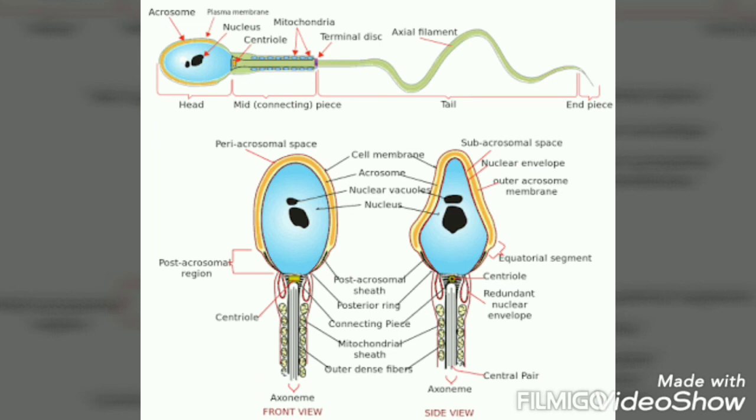Human male ejects 200 to 300 million sperms during coitus. 60% must have normal shape and size, and 40% of them must show vigorous motility. Sperm released from the seminiferous tubules enter into accessory ducts. On their way, fluids from the seminal vesicle and prostate gland are added, which is collectively called semen. The functions of male accessory ducts and glands are maintained by the testicular hormone androgen. That is about spermatogenesis and sperms.